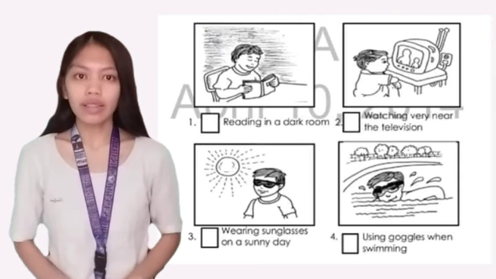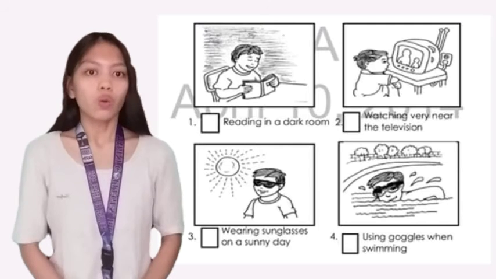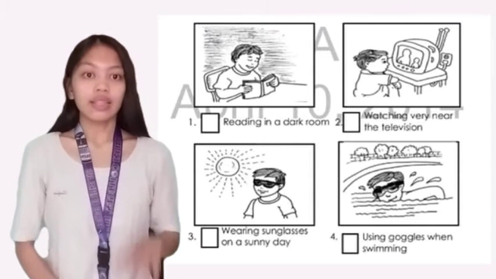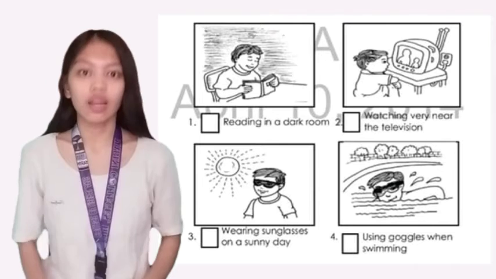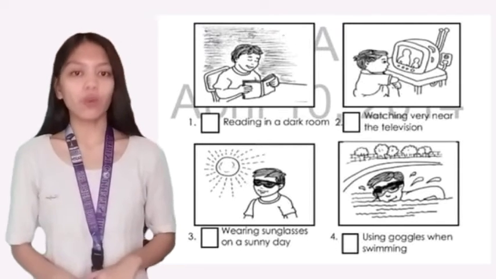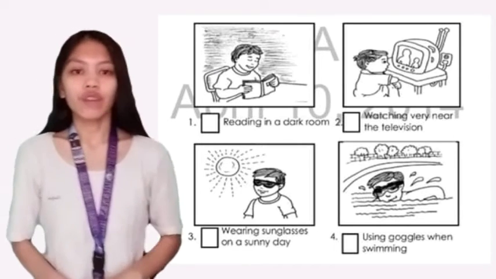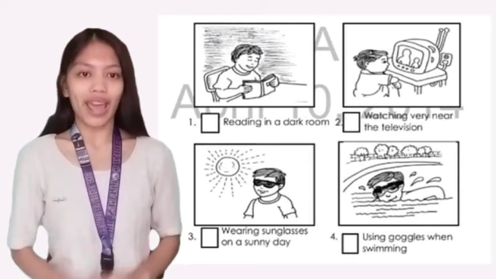I will show pictures and tell me if it shows a proper way of caring for the eye or not. Answer if it is the proper way or not. For number 1, reading in a dark room. Not. Number 2, watching very near the television. Okay, not, because it has radiation. Number 3, wearing sunglasses on a sunny day. Okay, proper way. Using goggles when swimming. Proper way, it can protect your eye. Very good. All of your answers are correct.